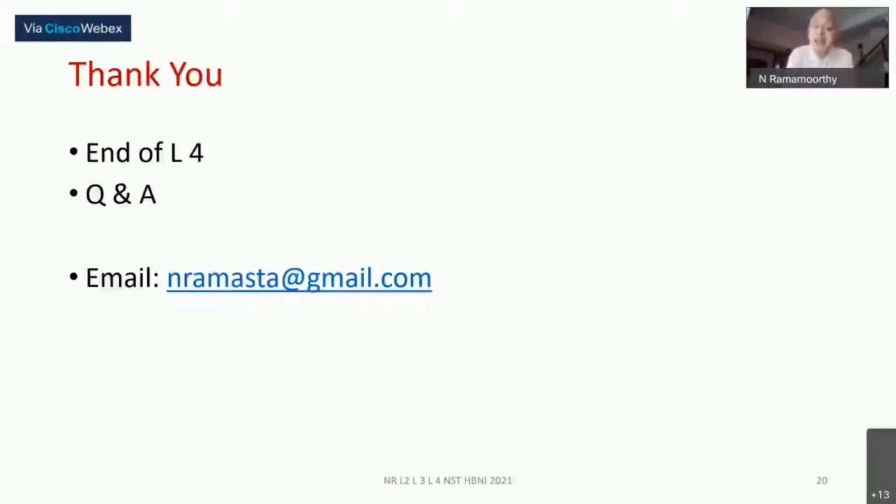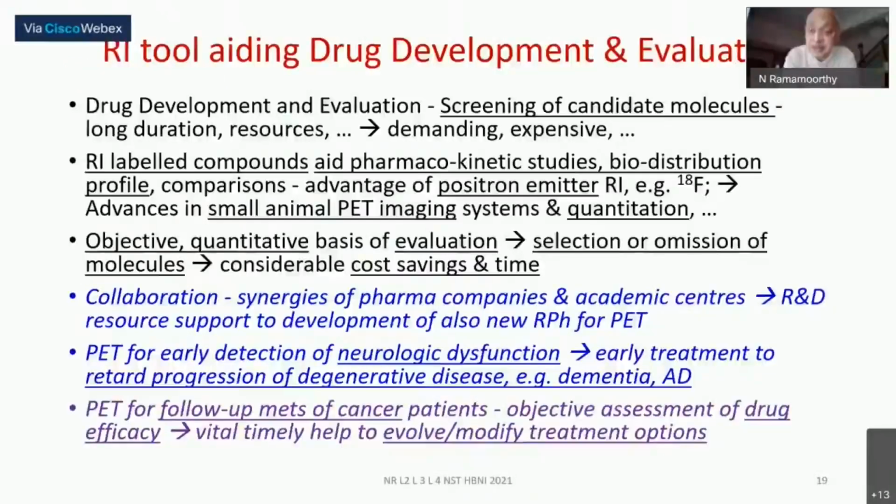And that is another area where a large amount of work in the drug development companies is taking place, particularly neurologic dysfunction being monitored by PET and therefore supporting the drug development research. So both radioisotope as a tool as well as nuclear medicine imaging as a procedure are contributing a lot to the drug development evaluation.